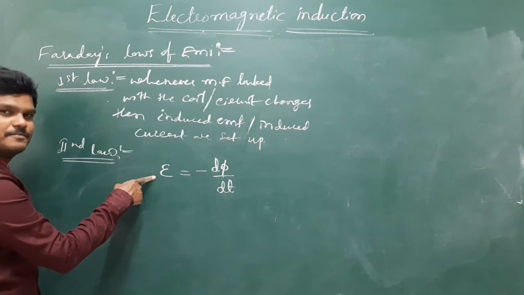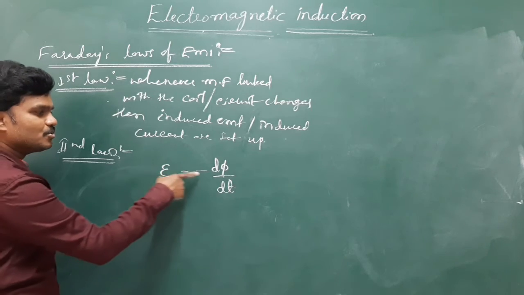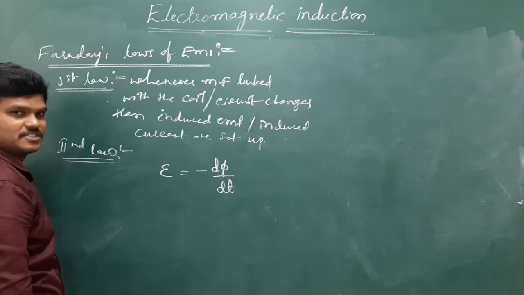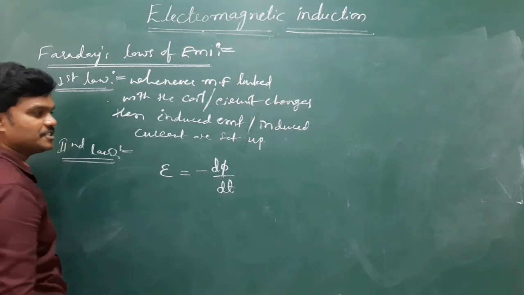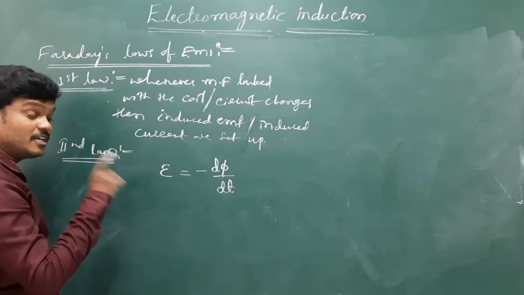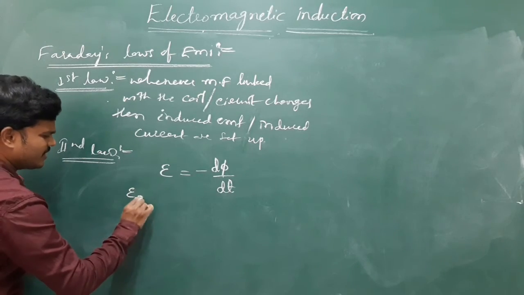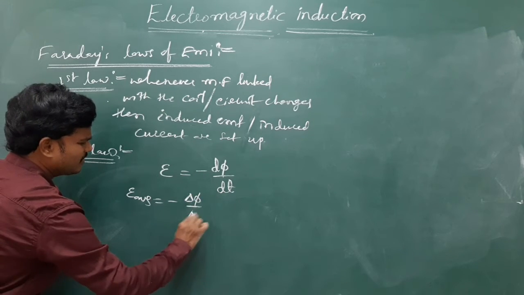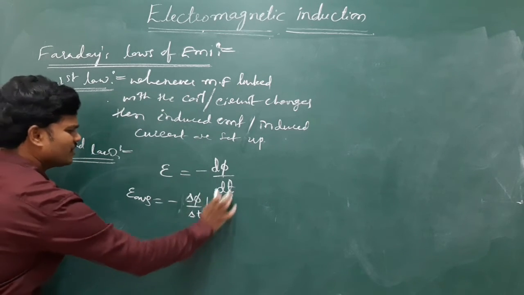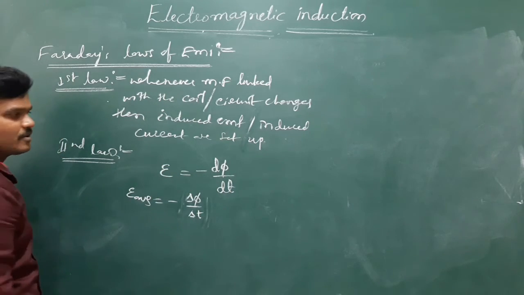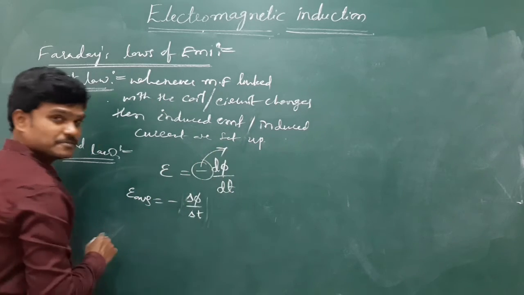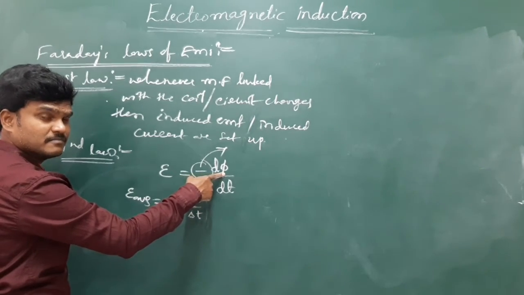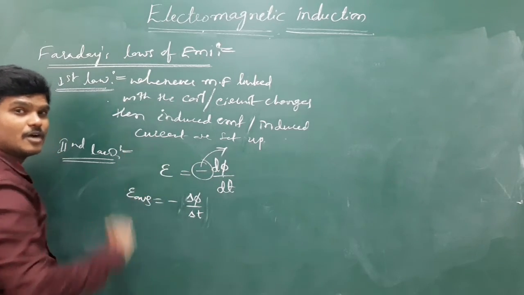So induced EMF is equivalent to the negative rate of change of magnetic flux linked with the coil. Otherwise we can write the average induced EMF as delta phi by delta t. If we take the magnitude, that minus will go. Here this negative sign shows the EMF always opposes the change in magnetic flux.